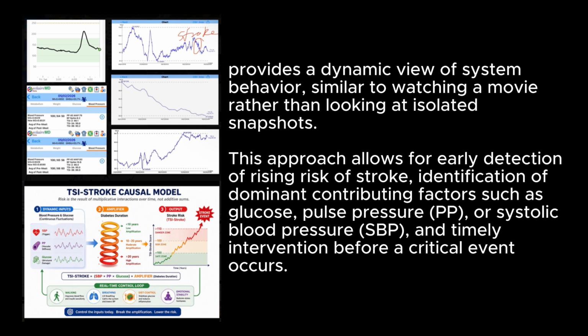This approach allows for early detection of rising risk of stroke, identification of dominant contributing factors such as glucose, pulse pressure (PP), or systolic blood pressure (SBP), and timely intervention before a critical event occurs.